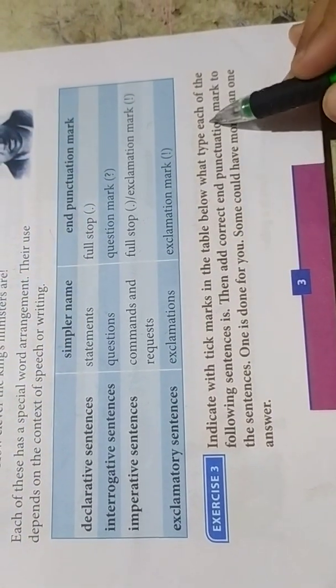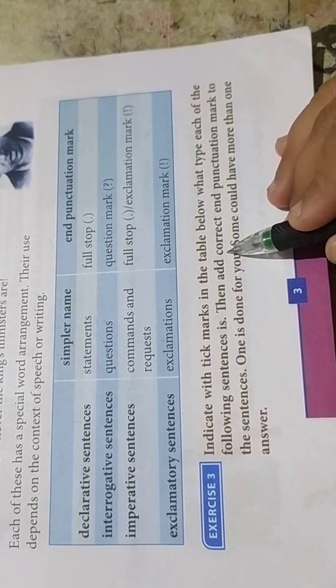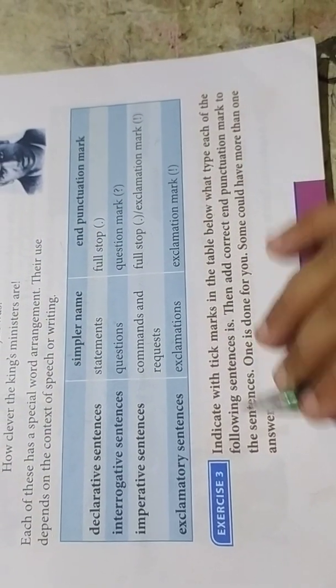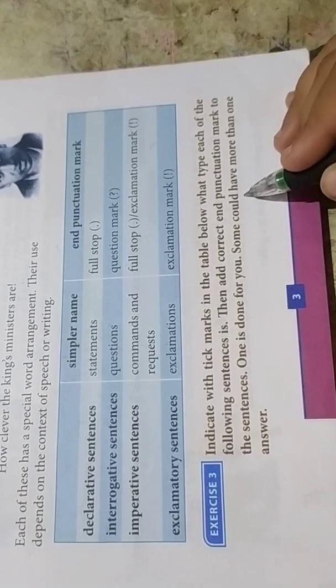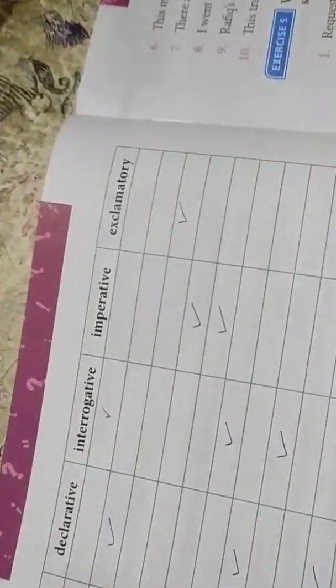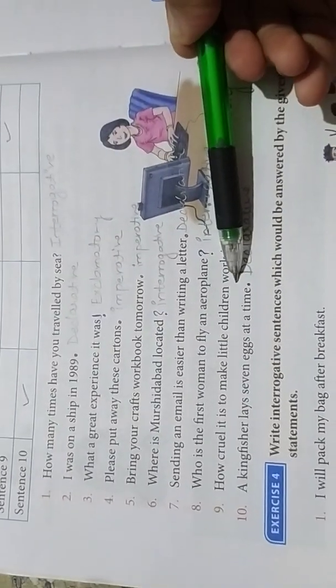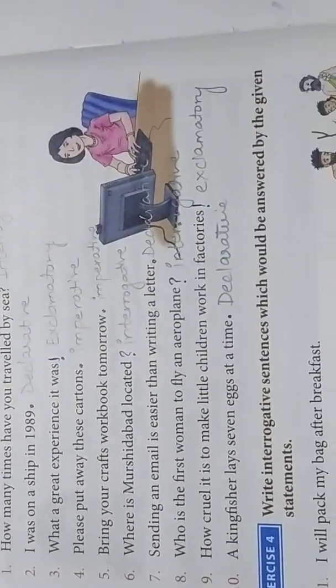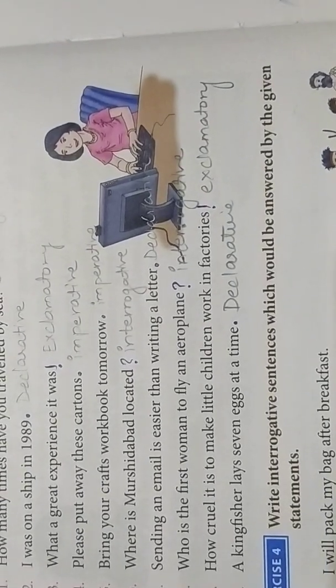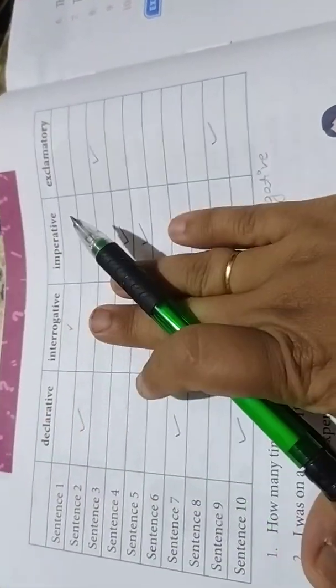Exercise 3. Indicate with tick marks in the table below the type of each of the following sentences. Then add the correct punctuation to mark the sentences. One is done for you. Some could have more than one answer. Now, what we have to do is understand the sentences, add the proper punctuation marks, and later bifurcate them as declarative, interrogative, imperative and exclamatory sentences.